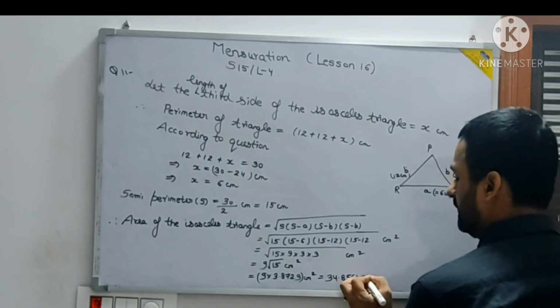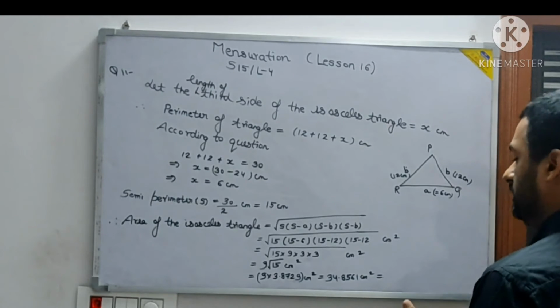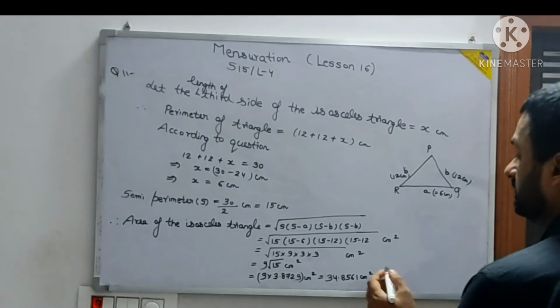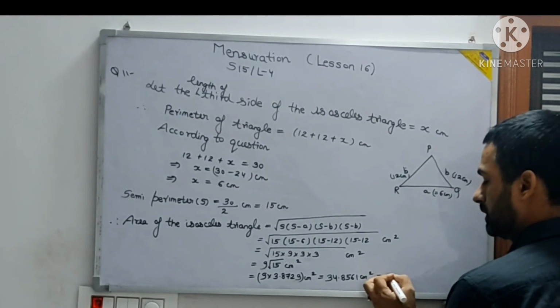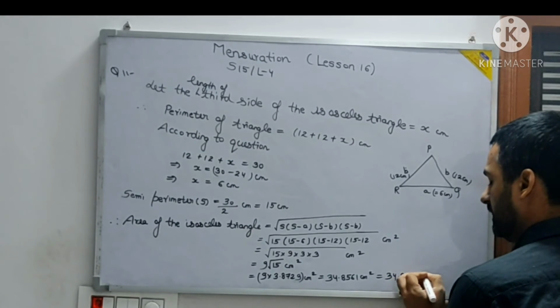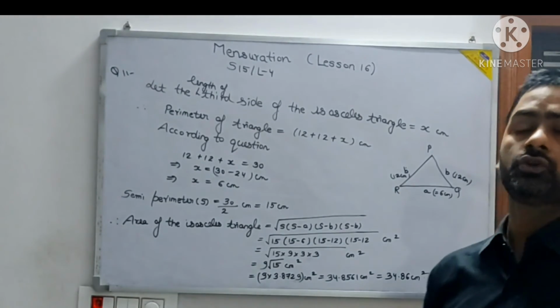34.8561 centimeter square. Once you round it off, how much will it be? 34 point 856. So after the second decimal place, what is there? 6 is there. So can we round it off? Yes. Since this 6 will round this up, it will be 34.86 centimeter square. So nothing new in this question, only some basic things regarding Heron's formula you require.